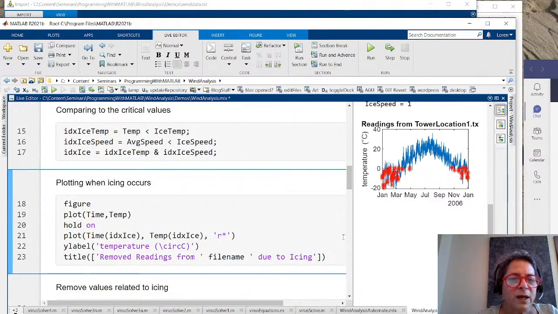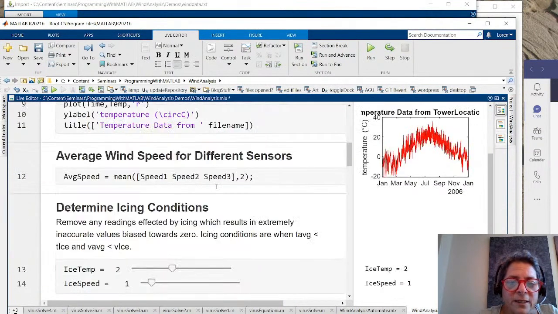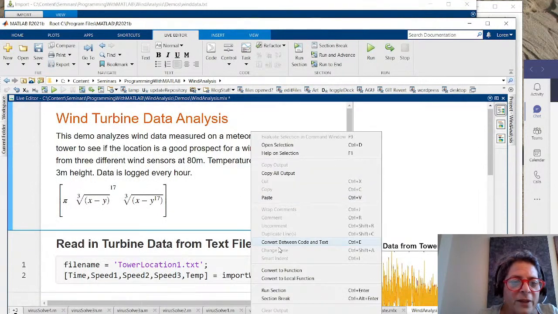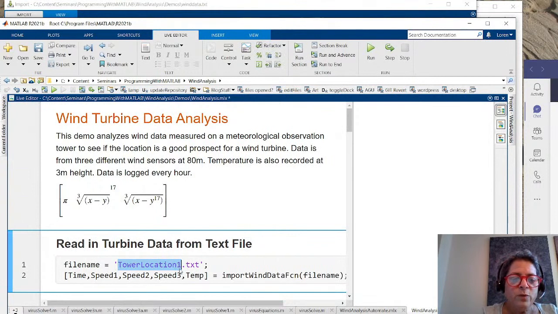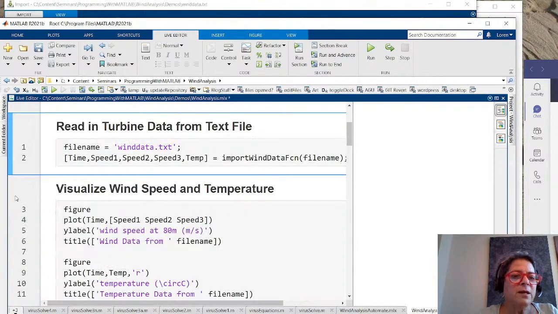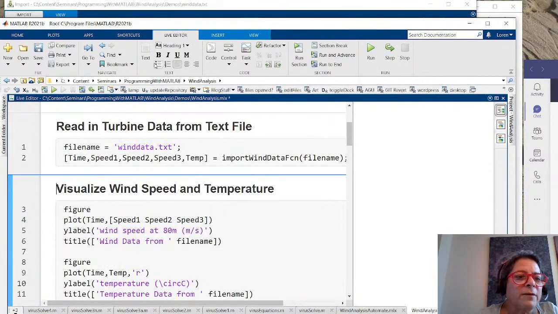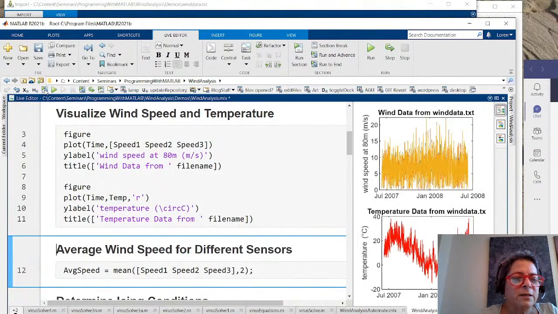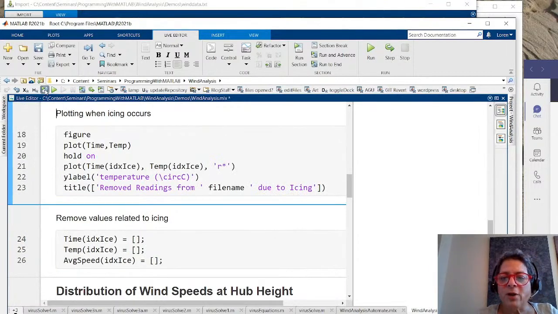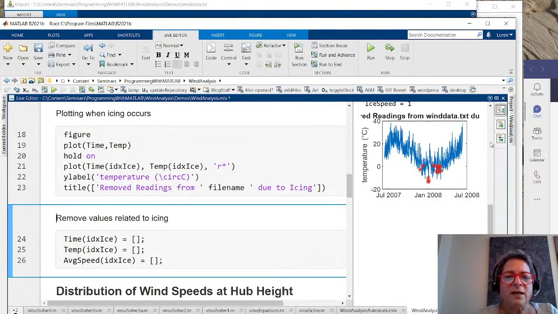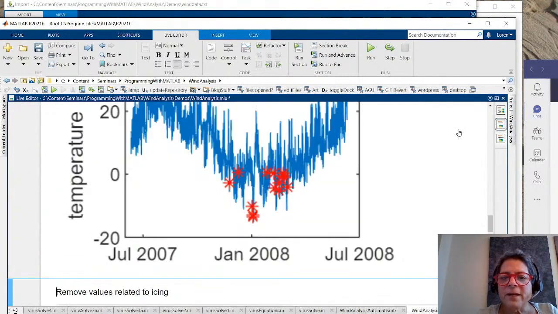And you know what? I'm going to come back here. I'm going to actually do something kind of sneaky. I'm going to clear all the output. And instead of using tower location 1 right now, I'm going to use windata.txt. And now I'm going to run a section, and we're going to run in advance, and we'll get our plot. Okay, and now I'm going to put these back in line, and I'm going to minimize my tool strip.